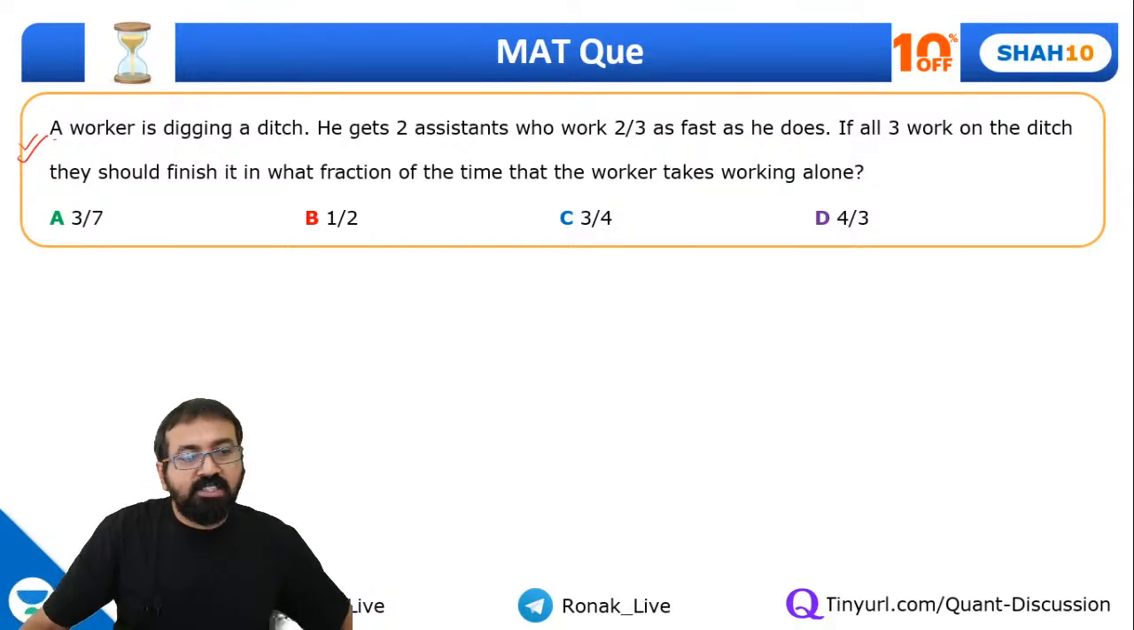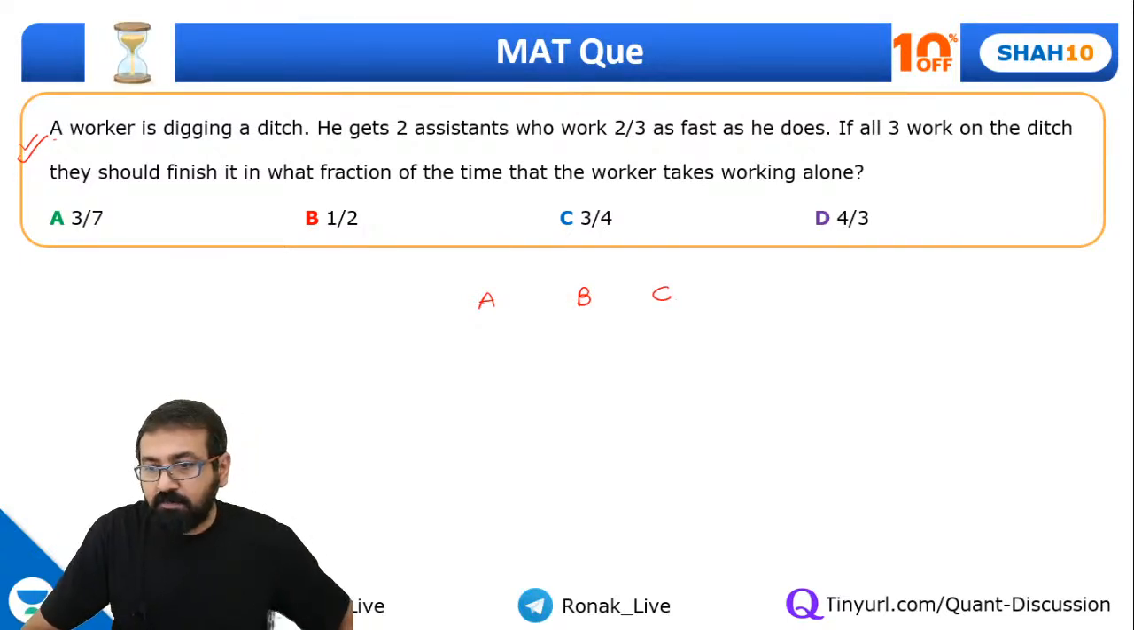So a worker is digging a trench. He gets 2 assistants who work 2/3 as fast as he does. Okay. So guys, let's assume there are 3 workers A, B, C. Any answer for this question? Quickly type it in the answer chat box if you have got the answer.